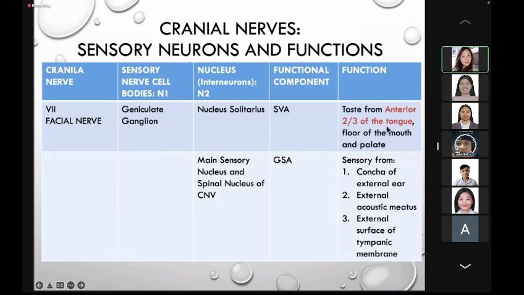The sensation from the anterior 2/3 of the tongue will pass through the geniculate ganglion, which is your first order neuron, to go to the nucleus of tractus solitarius. So again, for taste, the functional component is special visceral afferent.